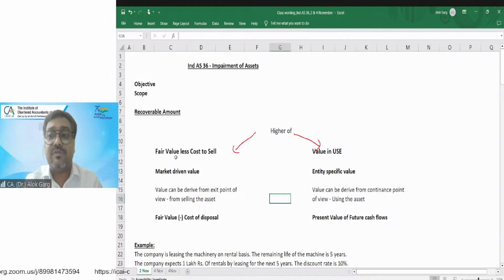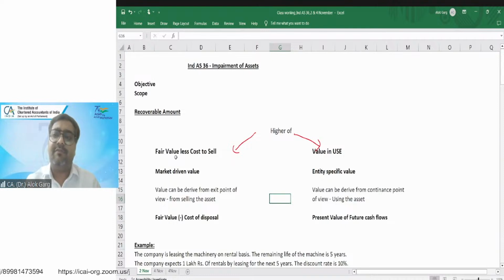What is the value in use? If I use this building till the end of its life, what are the cash flows which I will be receiving? Let's say the life of the building is 50 years. In the next 50 years, if I let out this property, I'll get a rental of, let's say, 50 lakh.